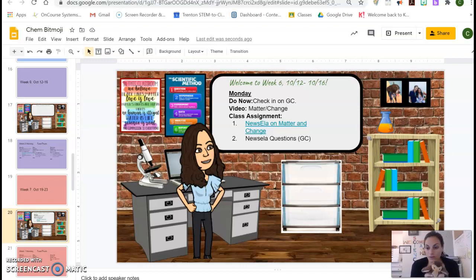Please say hi to my owl. For no reason. Alright, here is the Bitmoji for the week.